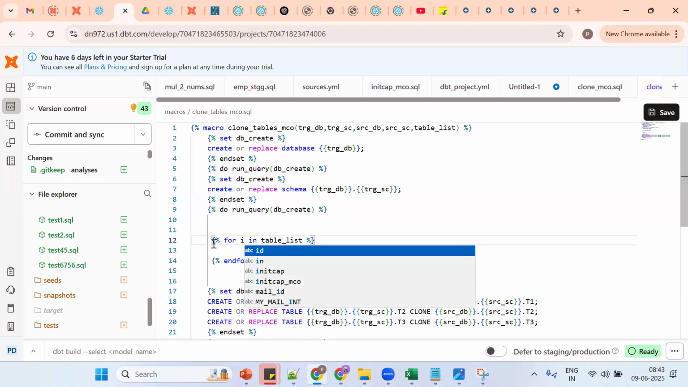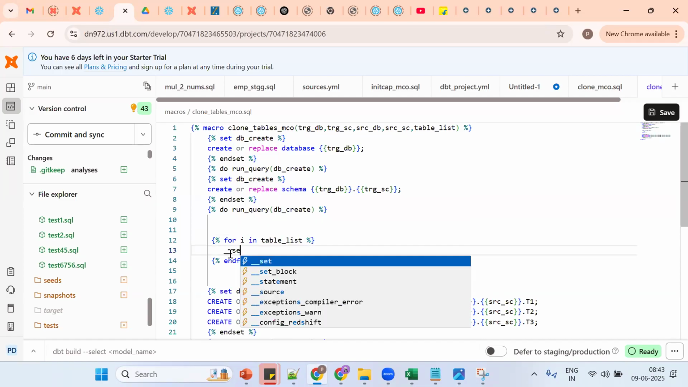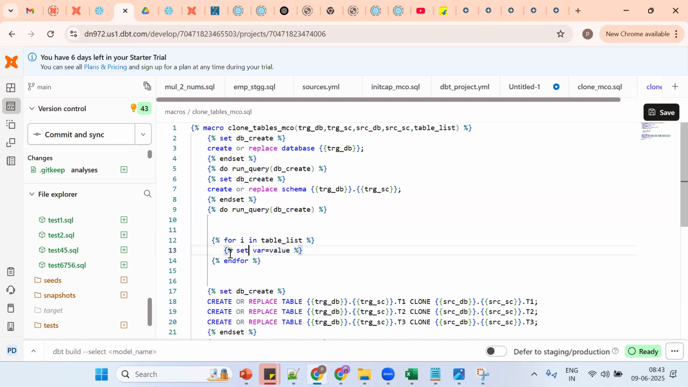Line number 12 and 14. Tell me, why are you going for looping? We want to create multiple tables. Dynamic iteration. This is what happened. Because dynamically, whatever the user said, I want to make it dynamically. Here one more concept is setting a variable. This is local variables. We'll see the same thing in detail. So local variables. Okay, see variable value.